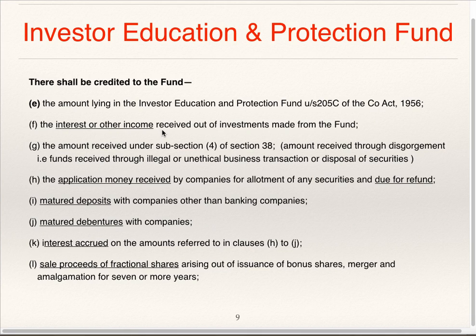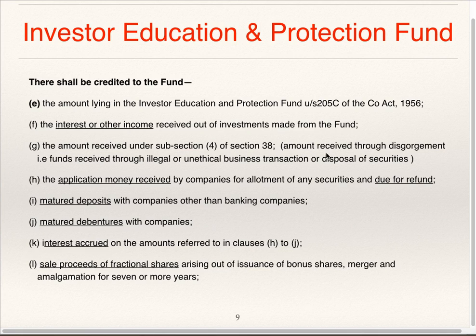The interest or other income received out of investments made from the fund. If the amount transferred to the fund is invested in securities and interest and dividend or other income is received on that, that also gets credited to the fund. The amount received under subsection 4 of section 38.